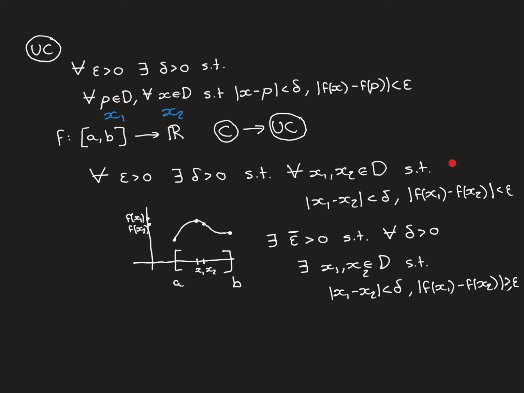So let's assume now that this doesn't hold true for our function f. We now get to negate this great big statement. What fun, negating all of these logical quantifiers. The negation of for all epsilon greater than 0, this holds true, is that there exists some epsilon greater than 0 for which this doesn't hold true. So there exists an epsilon, and we'll call that specific epsilon epsilon bar, and it of course is going to be greater than 0, such that the opposite of this now holds true.